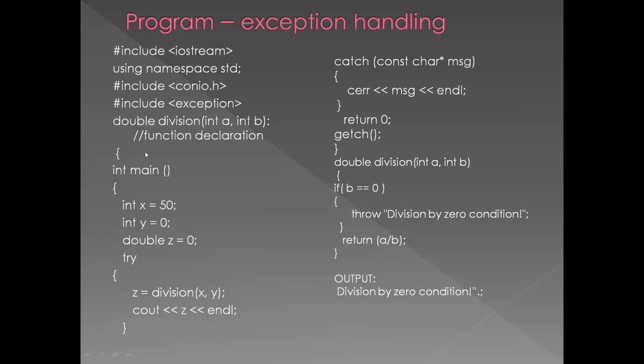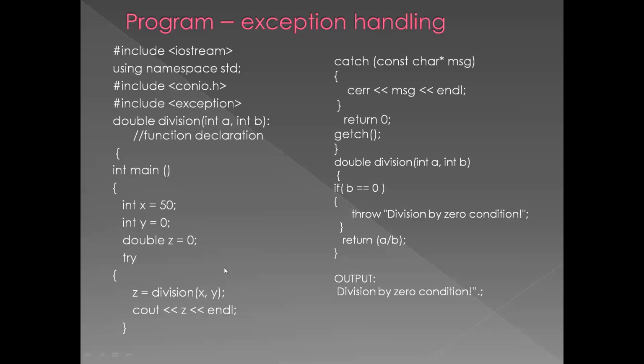In the function declaration we have main. In main you have given three variables x, y, z. For x and y you have mentioned 50 and 0, and you have gone to the try block. In the try block you have given z equal to division of x by y. In x the 50 will be stored, and in y the 0 will be stored. So you have given y as 0,